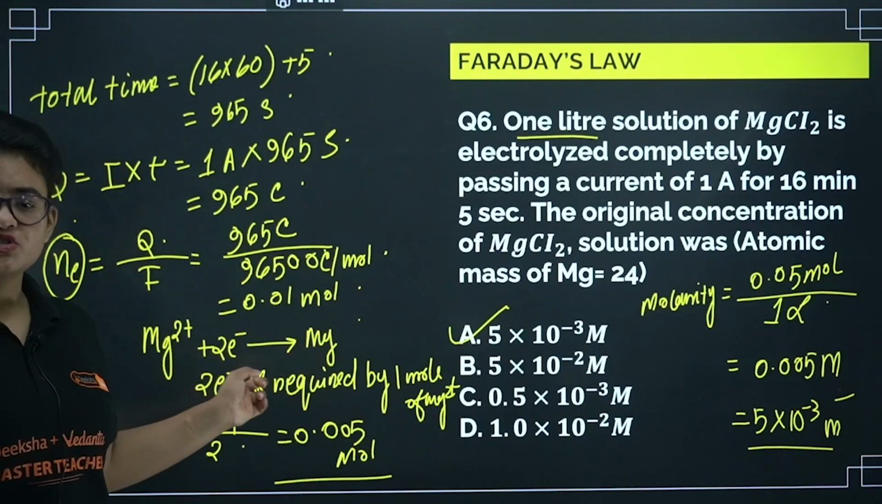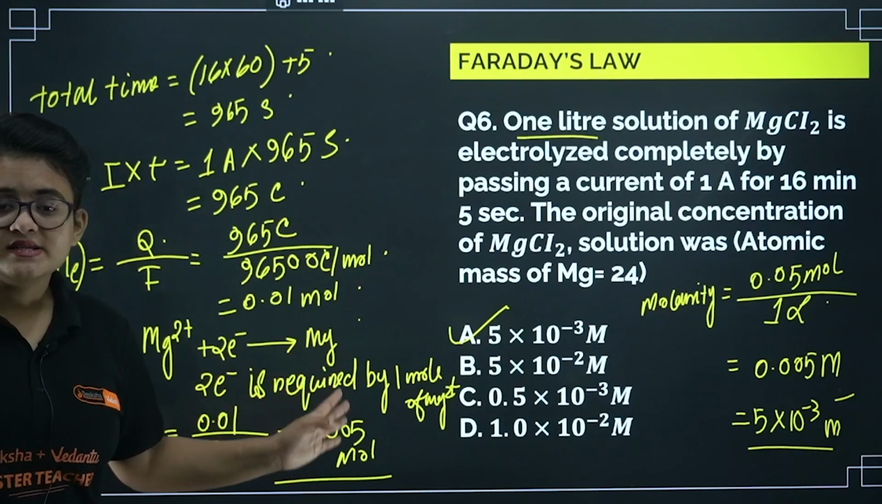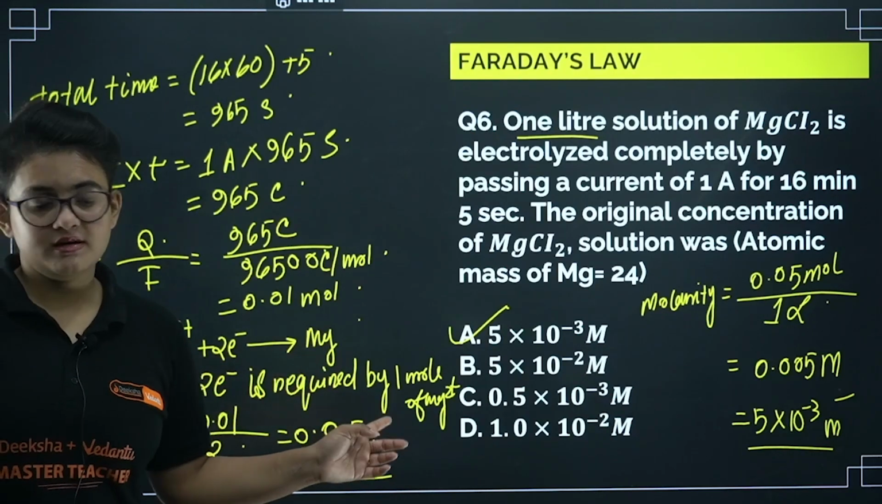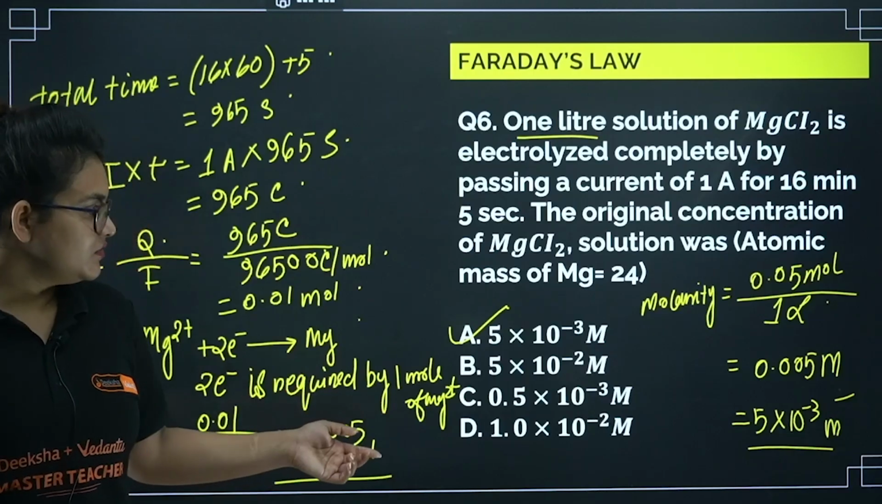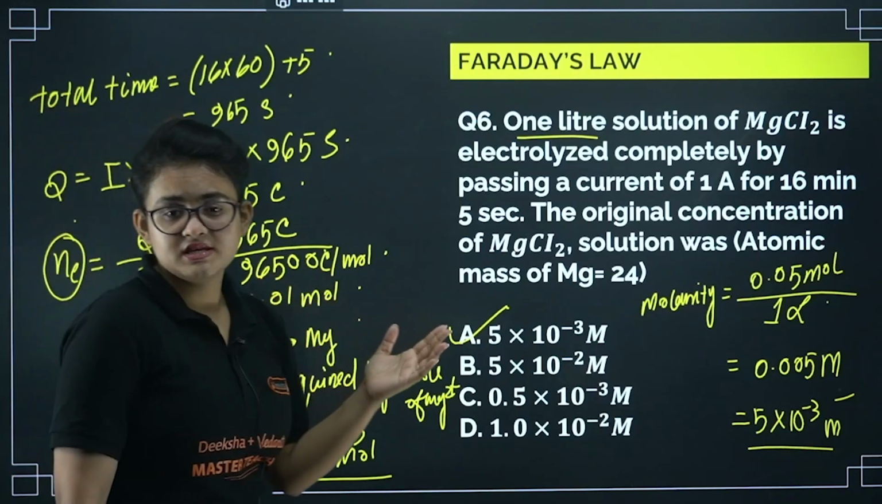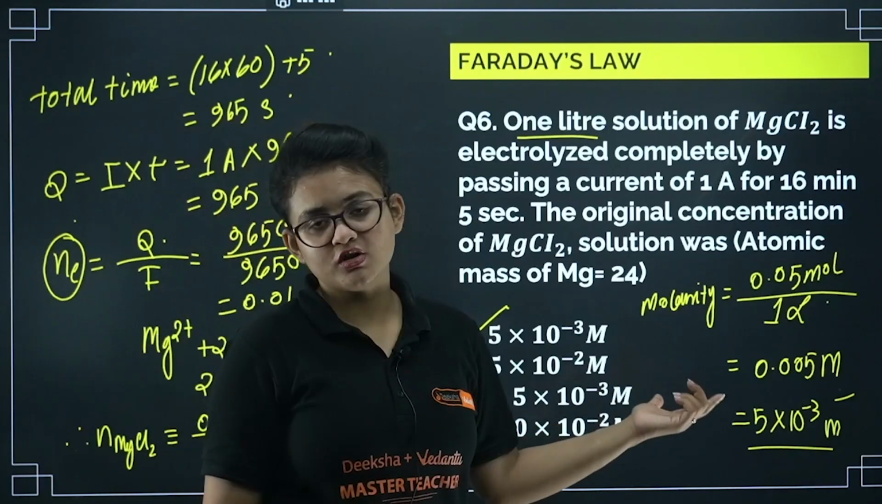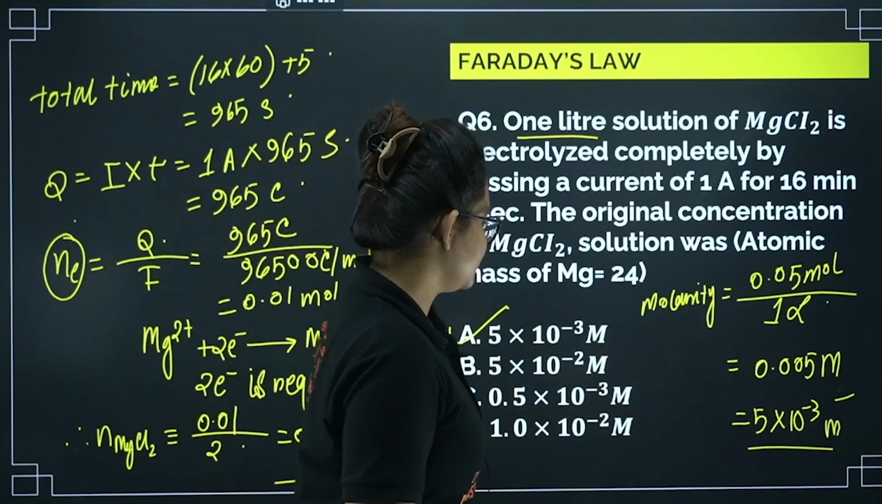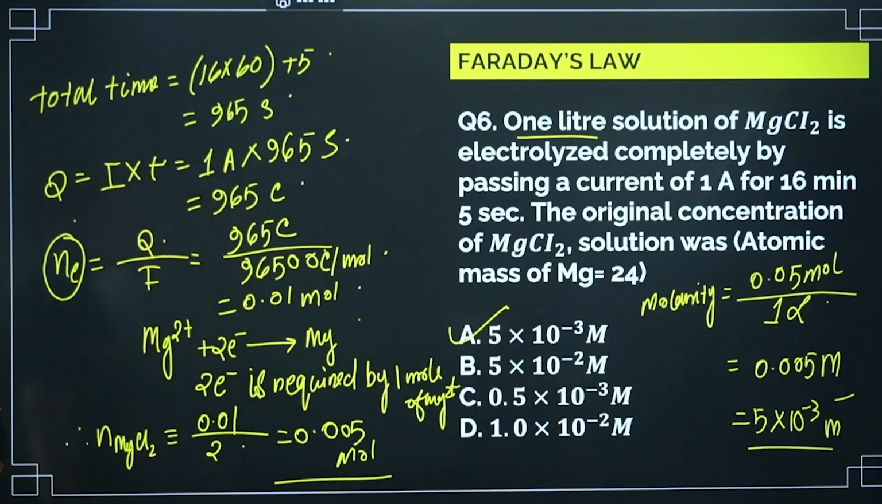This is simply a stoichiometry calculation, right? So once you get the number of moles of MgCl2, then further you can calculate the molarity. The volume of the solution is given, the number of moles of the solute you got already, and you can just end up with the calculation. I guess it's clear to you.